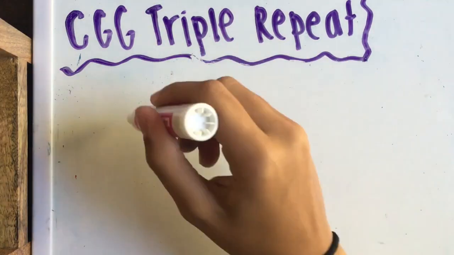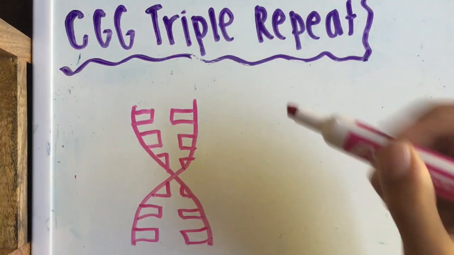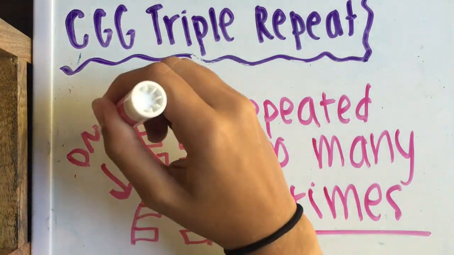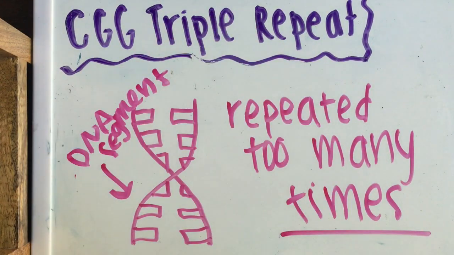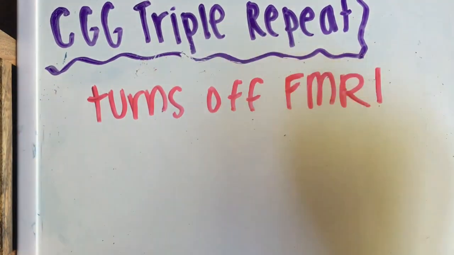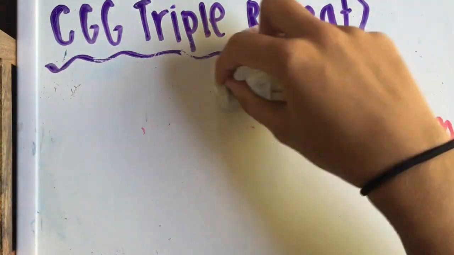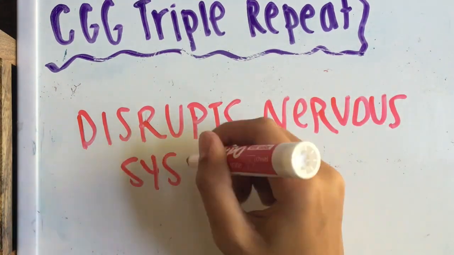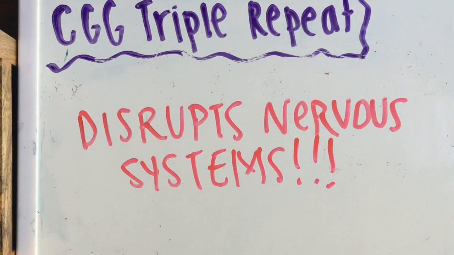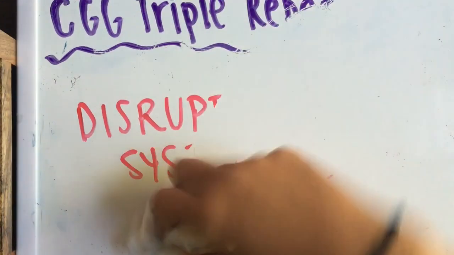Just a little bit earlier I mentioned the CGG triple repeat. This is where a DNA segment is repeated more than 200 times, when it's only supposed to be repeated 5 to 40 times. This expansion turns off the FMR1 gene and prevents it from producing the FMRP. When the FMRP protein is not able to be produced, it disrupts nervous system functions and leads to the signs and symptoms that I mentioned before.